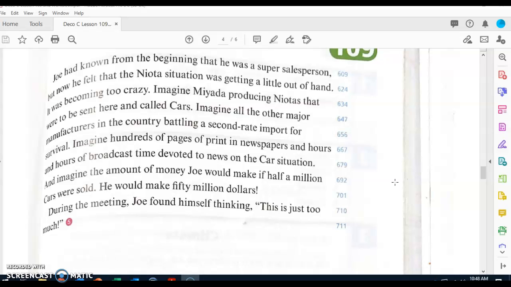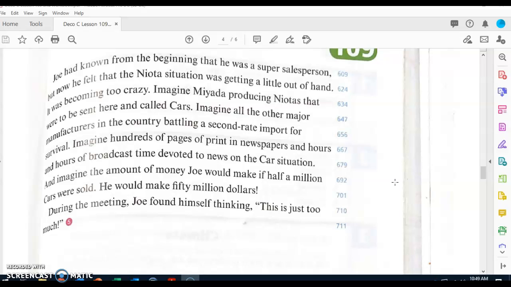Imagine Miata producing Nyotas that were to be sent here and called cars. Imagine all the other major manufacturers in the country battling a second-rate import for survival. Imagine hundreds of pages of print and newspaper and hours of broadcast time devoted to news on the car situation. And imagine the amount of money Joe would make if 500,000 cars were sold. He would make $50 million. During the meeting, Joe found himself thinking, this is just too much.